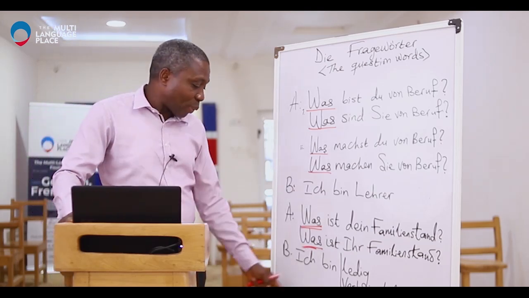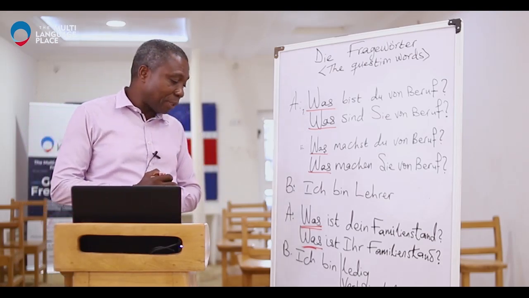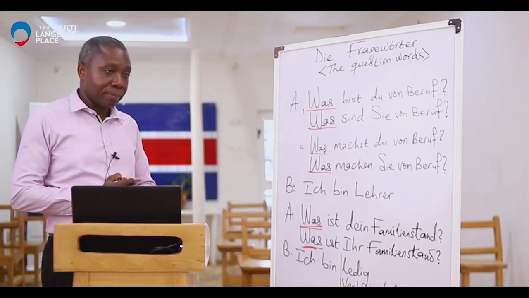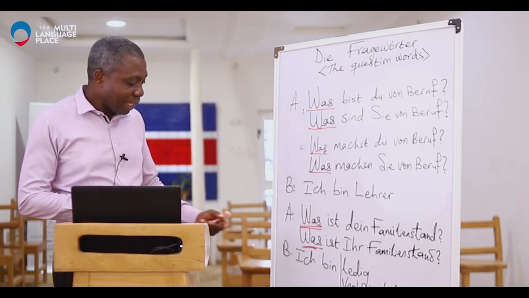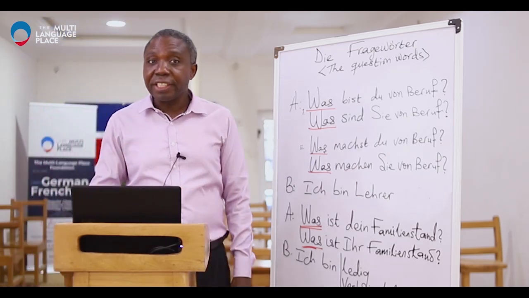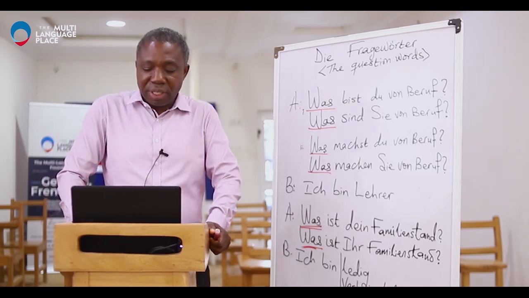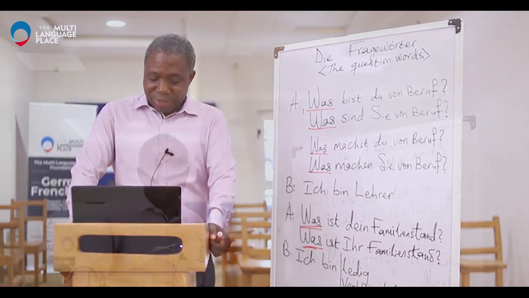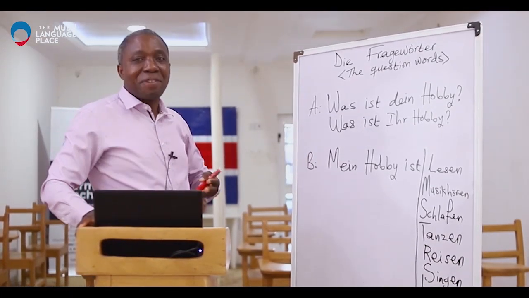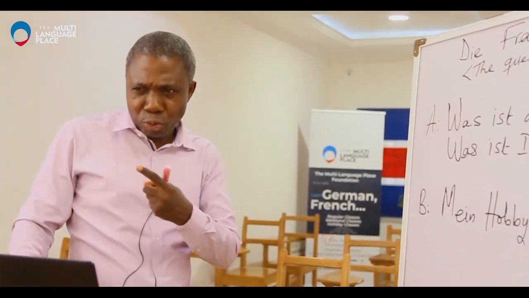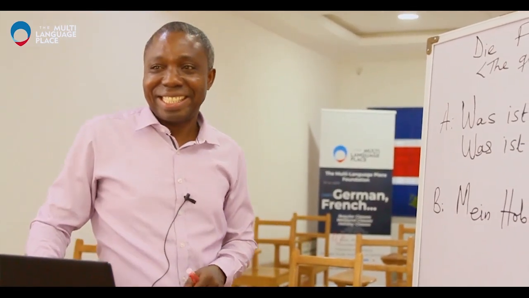So I take this one again so that you can remember. Ich bin ledig. Say it after me. Ich bin ledig. The second one, ich bin verheiratet. The third one, ich bin geschieden. And the last one, ich bin verwitwet. Okay, so we are still on the question word, was. By now, I know you must know how to pronounce it very well. Let's try it again. Was.